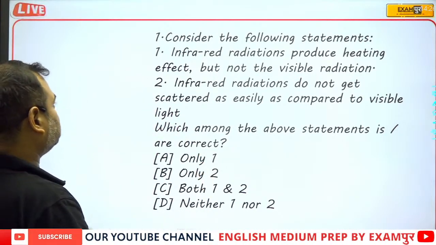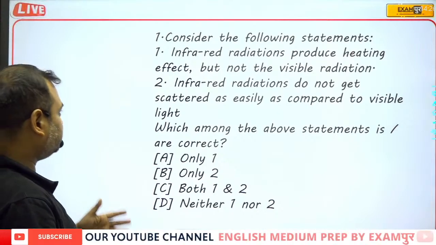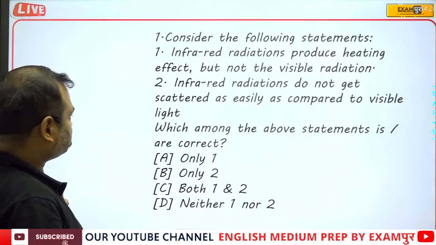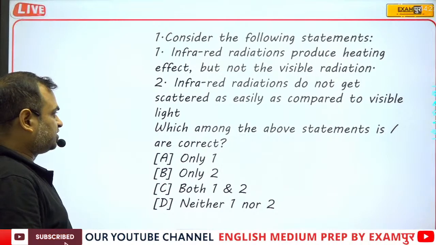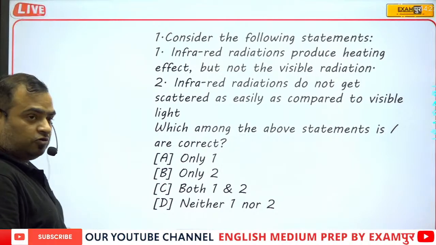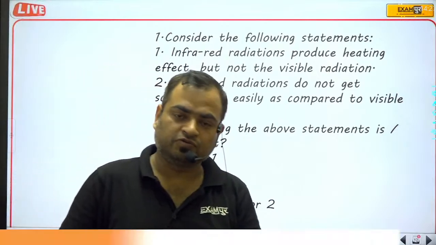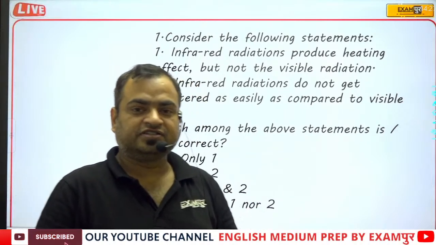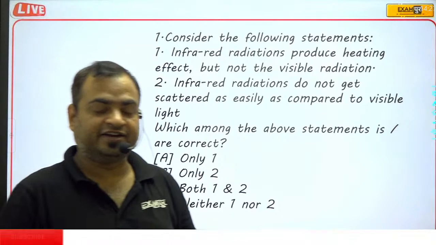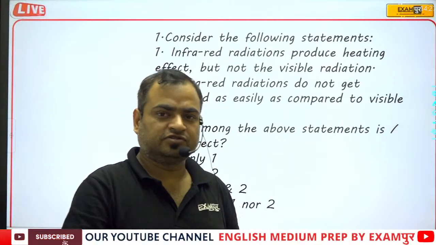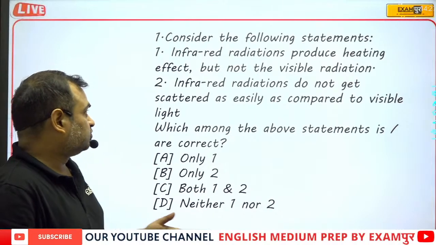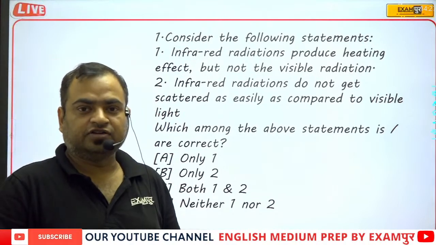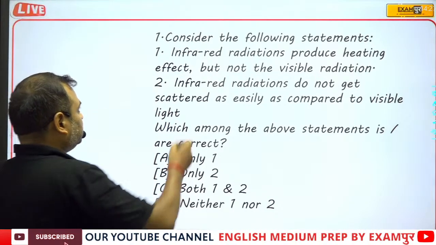Okay, consider the following statements. Infrared radiations produce heating effect, but not the visible radiation. Infrared radiations do not get scattered as easily as compared to visible light. Obviously, whenever we go outside of our home, the sunlight is incident on our body, then our body gets heated, or any other body that the light ray falls on gets heated. So the heating effect is due to the infrared portion.